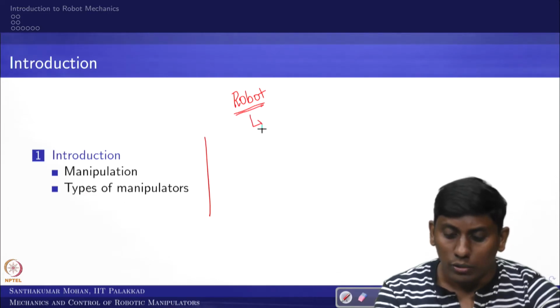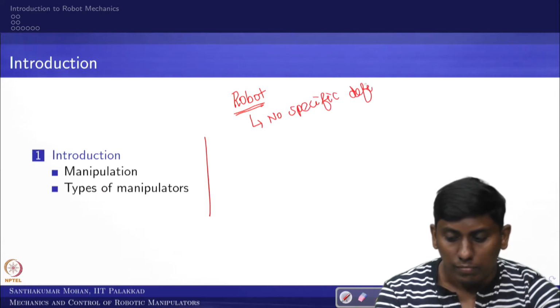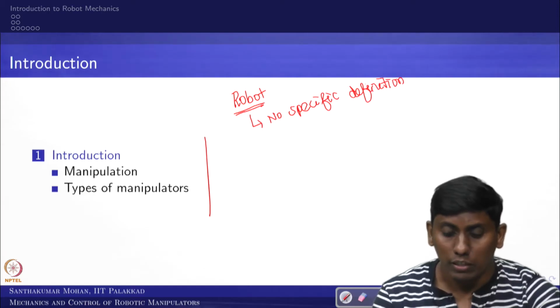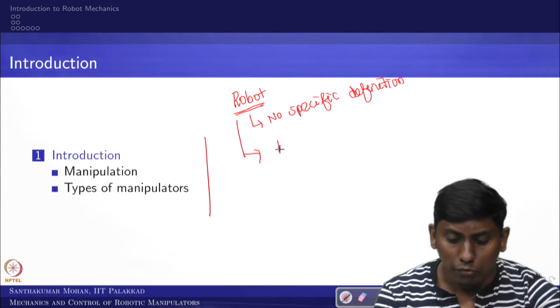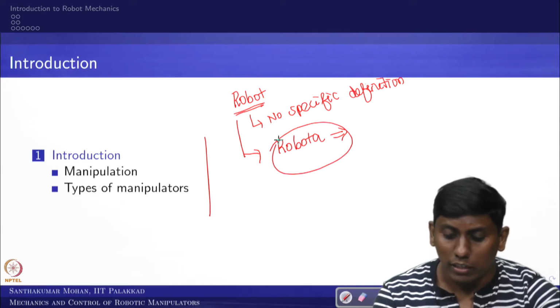What is a robot? There is no specific definition of robot, although the keyword robot comes from robota, which means forced labor, or slave labor.